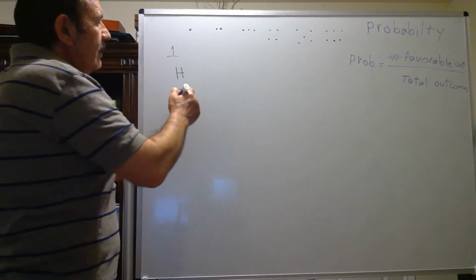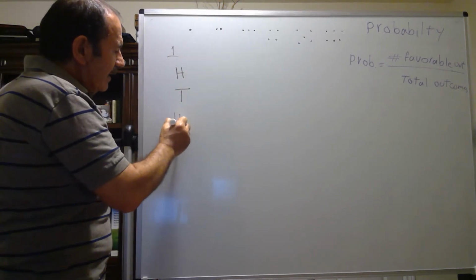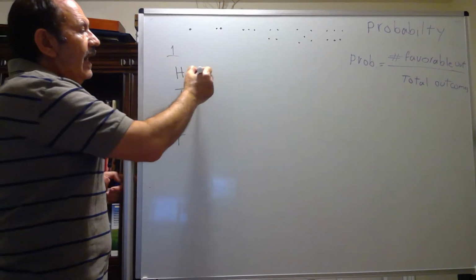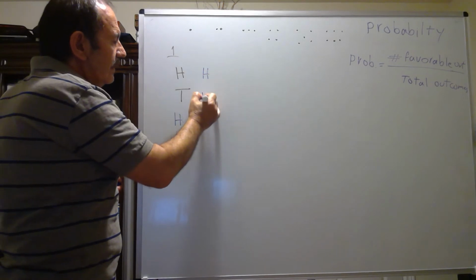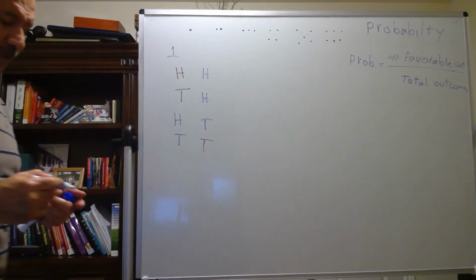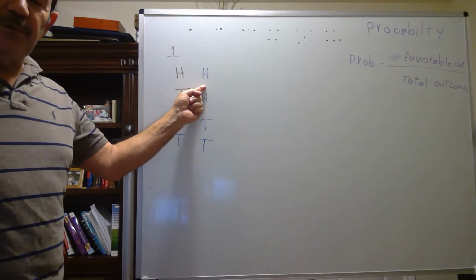So the possibility for 1 coin is here. Just repeat this one, head and tail. Just copy this one at the bottom. Now add 2 heads and 2 tails. So this is the possibility for 2 coins, where the first one is head and the second one is head.